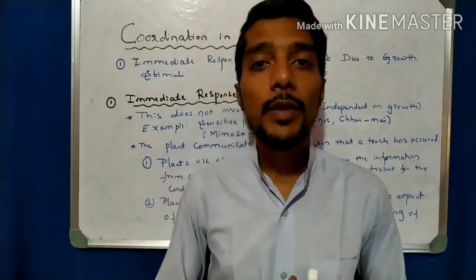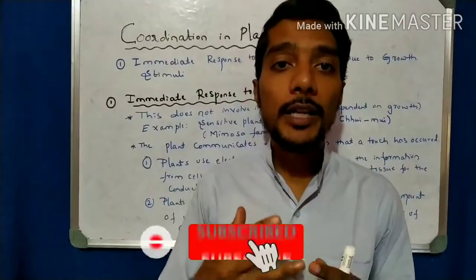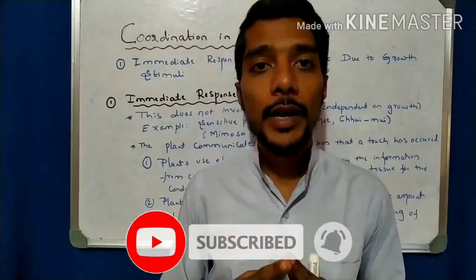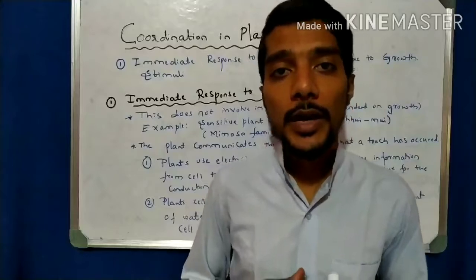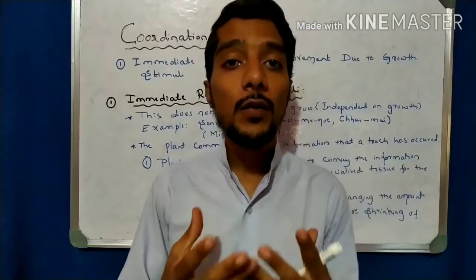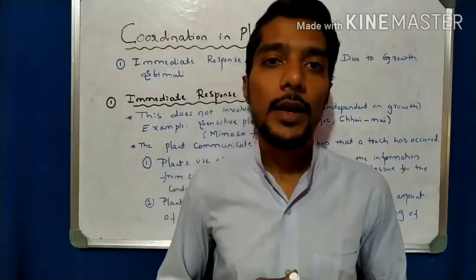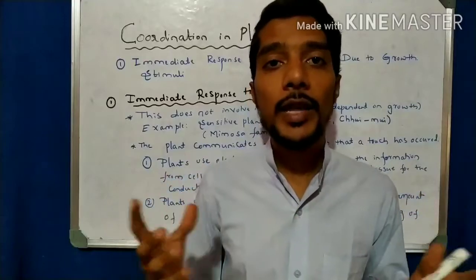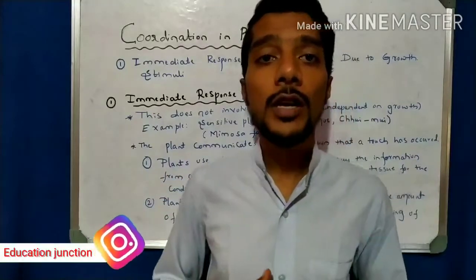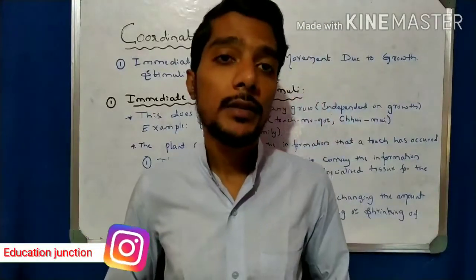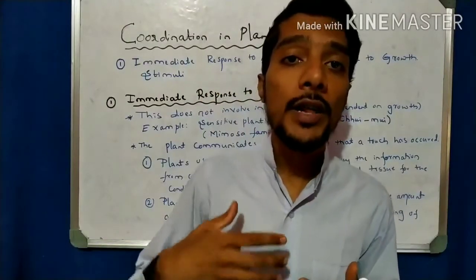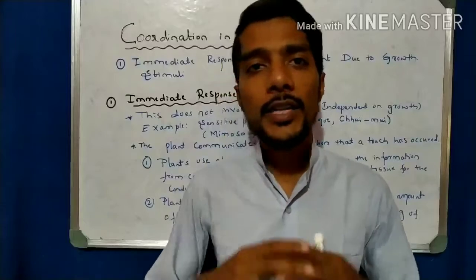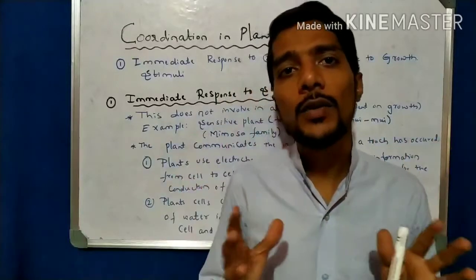As we know, a human being responds to a stimulus, right? Control and coordination in the human being takes place because of the presence of the nervous system and the brain. We will learn in detail how the responses are conducted by the brain and how our body responds to a particular stimulus. It is all about the work of the nervous system.